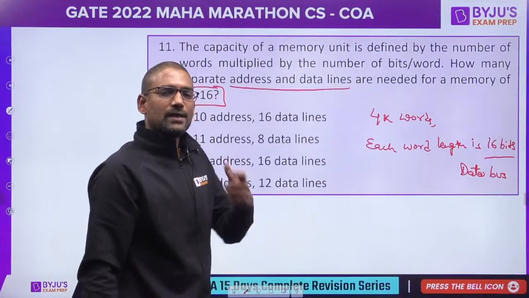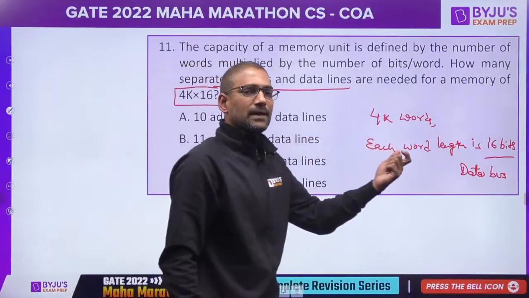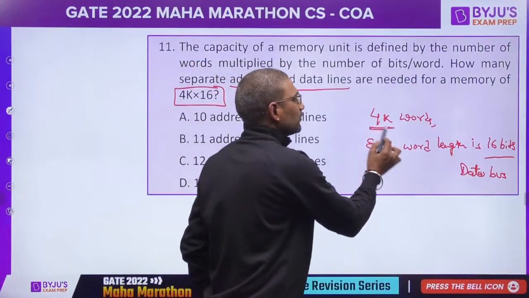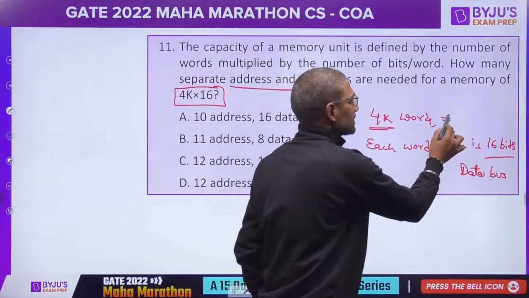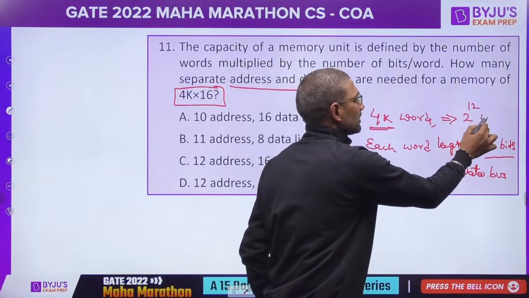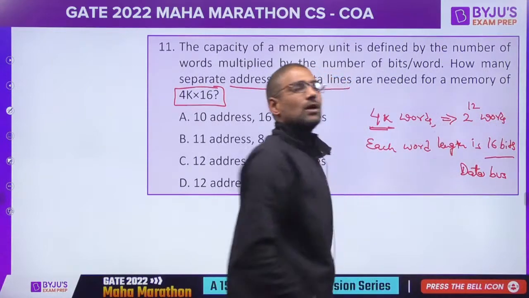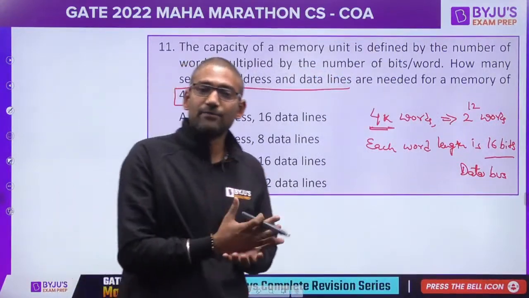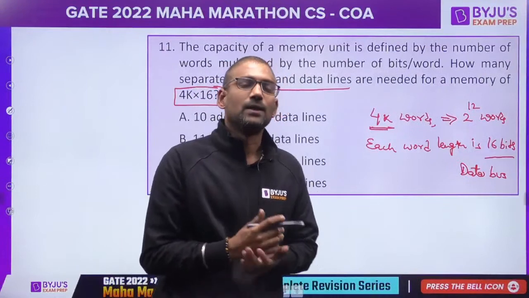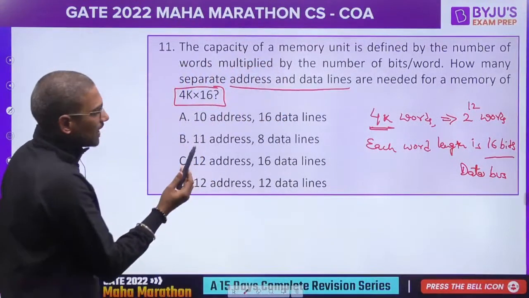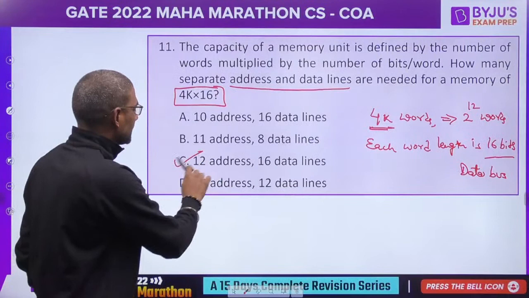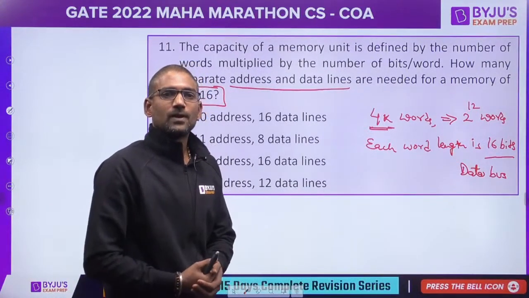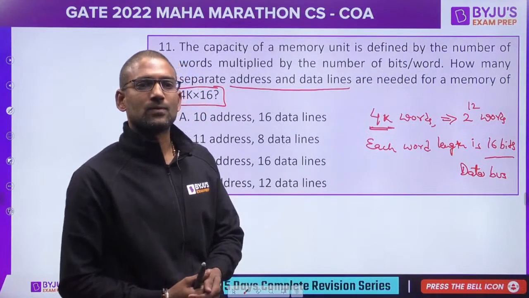So at a time how many bits can be carried by the bus? 16 bits. And here 4K words indicates 2 raised to 12 words. So how many address bits are required? If there are 2 raised to i words, i-bit address would be required. So 12 address lines and 16 data lines. Simple. Very good. Superb.